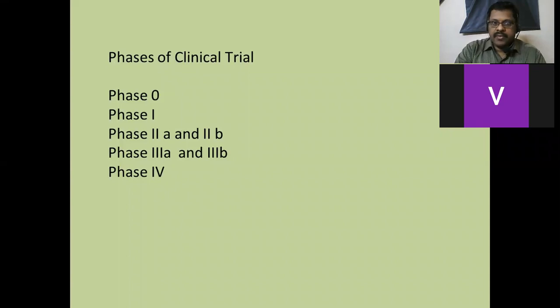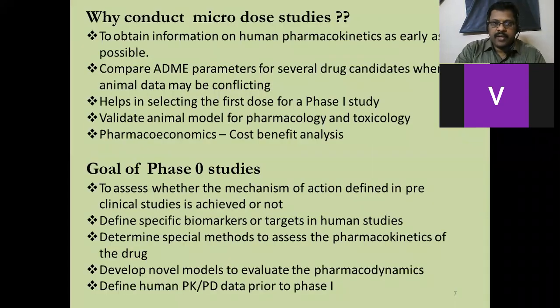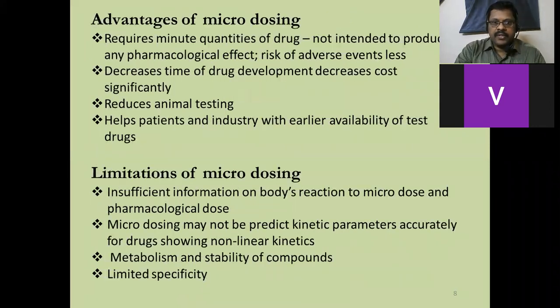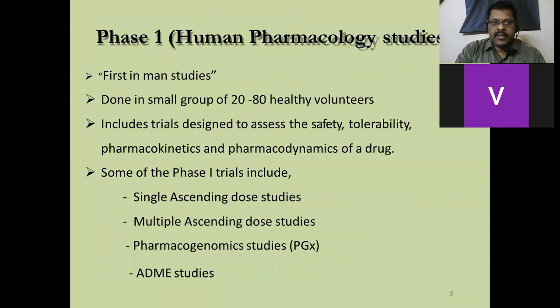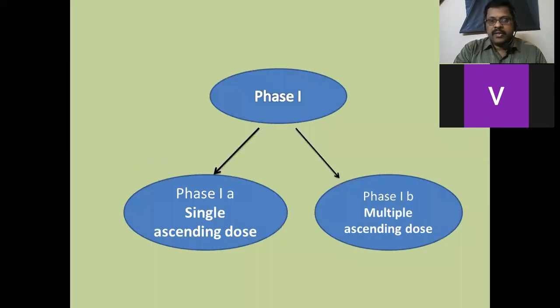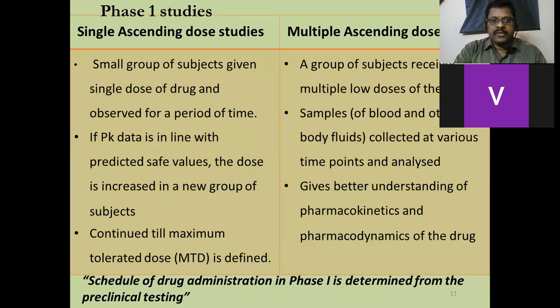We discussed phase 0 in detail: what the goal of phase 0 is, how it is done, what the limitations and advantages are, and then how we step towards phase 1. There are another two types there, how it is divided, and what the differences between those two phases are.